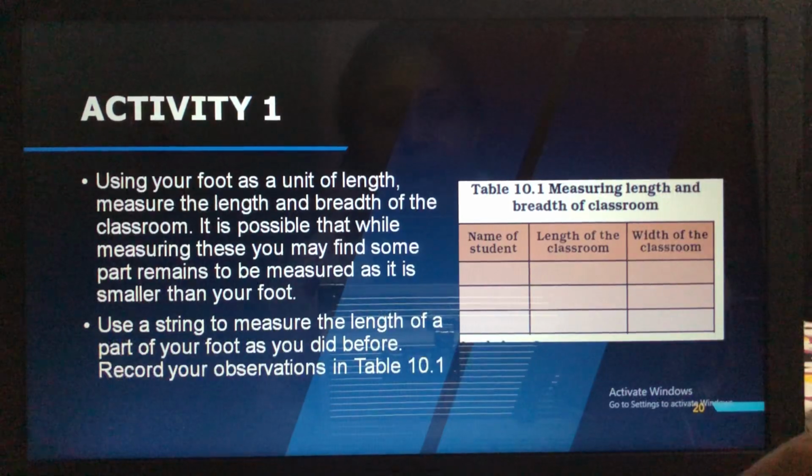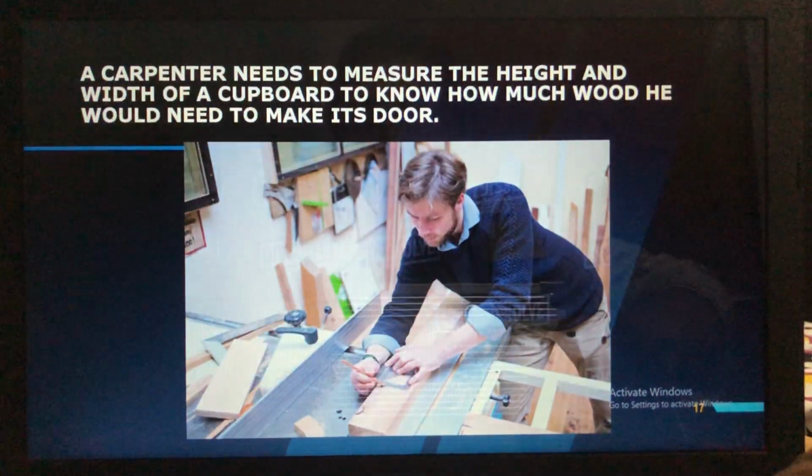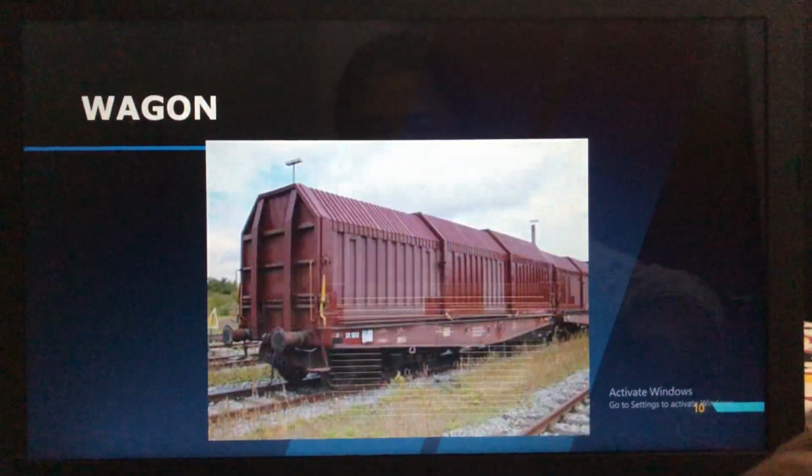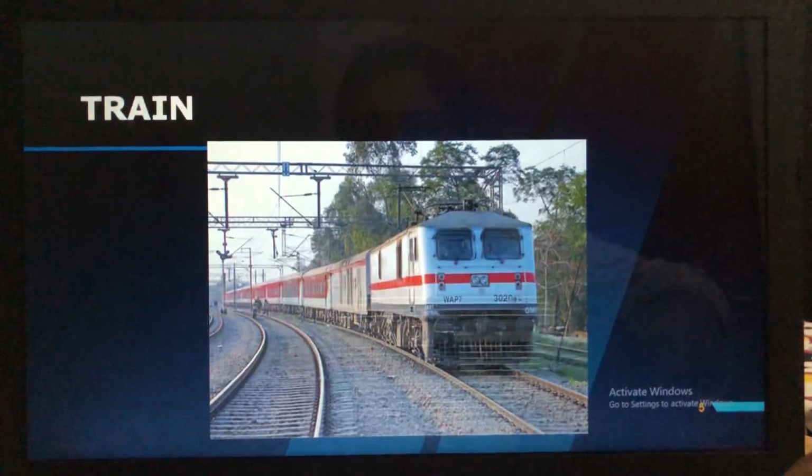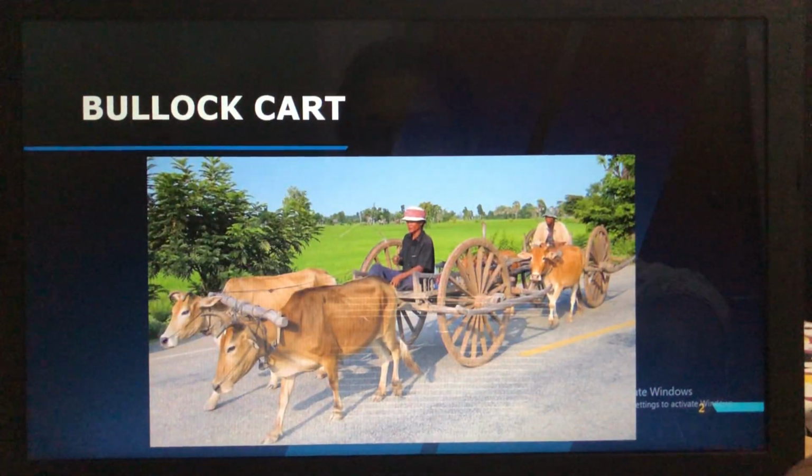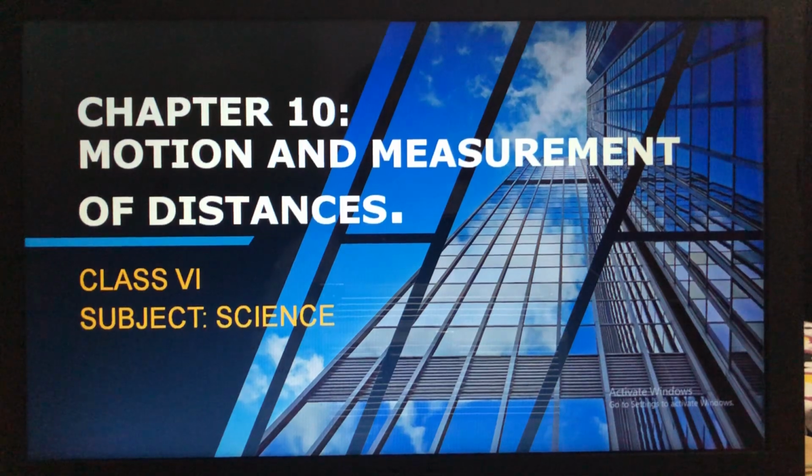So today, let us recall what we have learned in today's class. Today's lesson was motion and measurement of distances. First I gave you an introduction about what is movement. Movement is nothing but moving from one place to another.